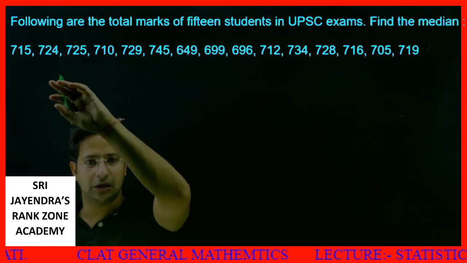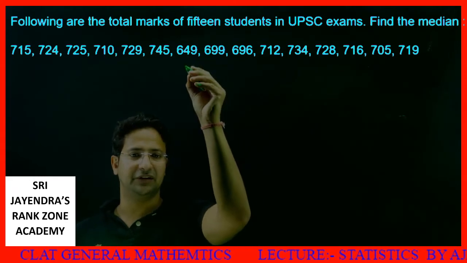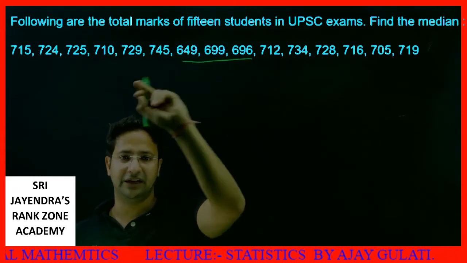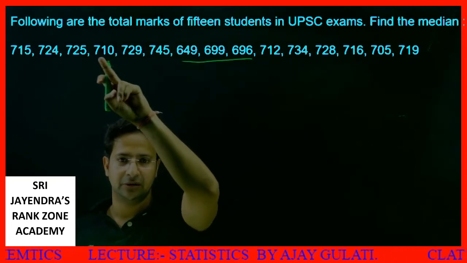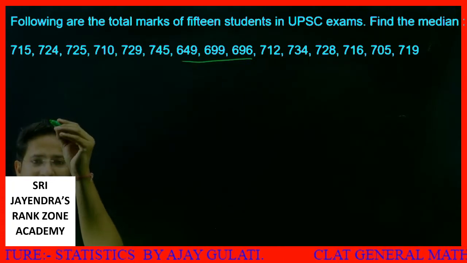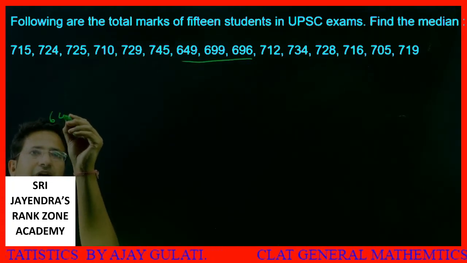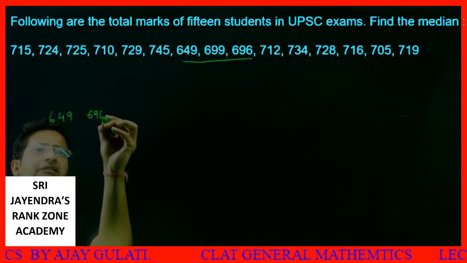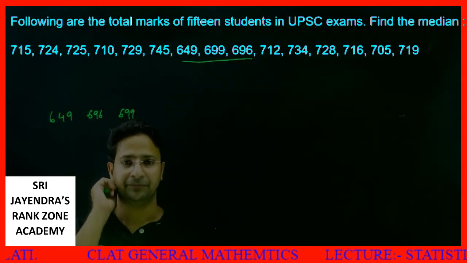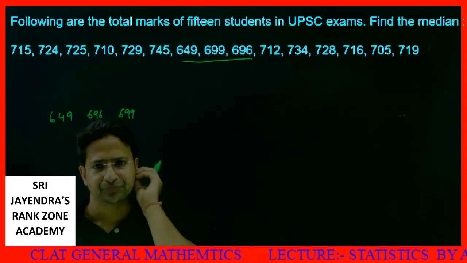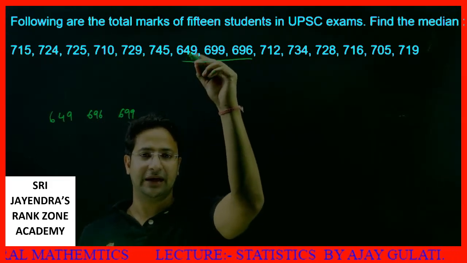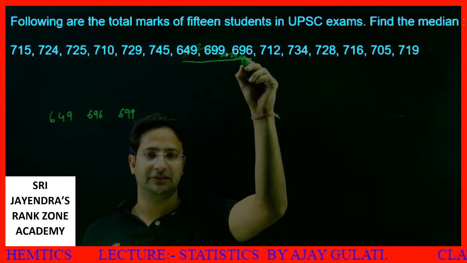First of all, I can figure out 2-3 numbers in the range of 600: 649, 699, 696. Can we see any other number in the range of 600? No. So I start writing down. Smallest is 649, then 696, then 699. I have written 3 numbers. Next, I start from 700. These 3 numbers I have covered.